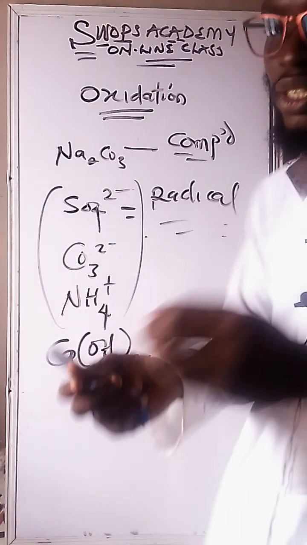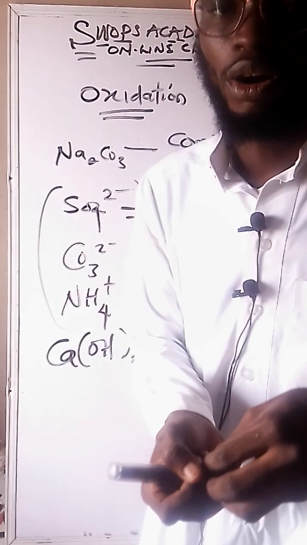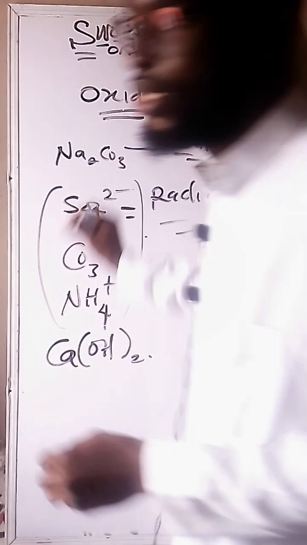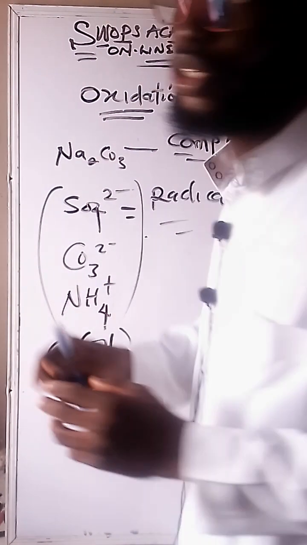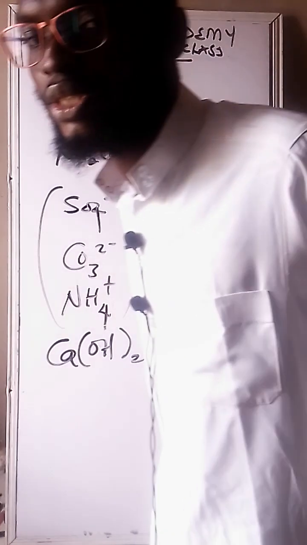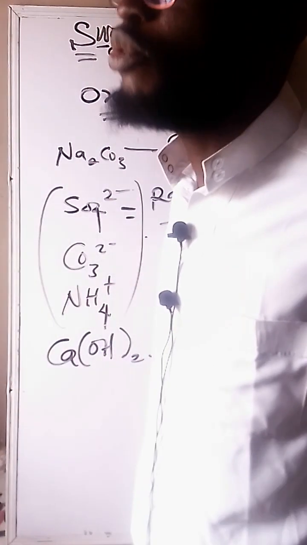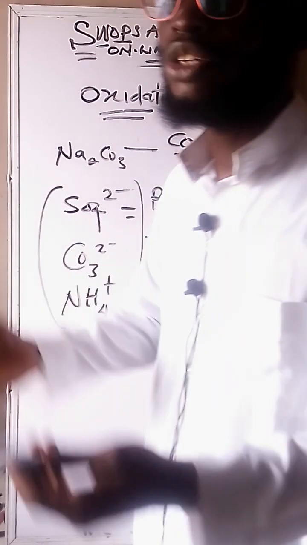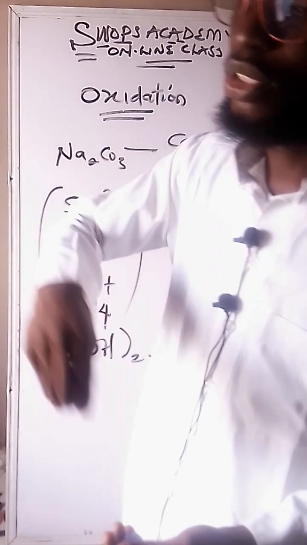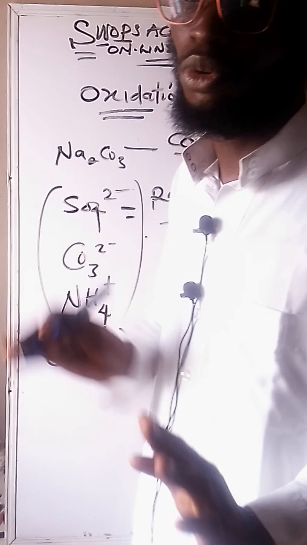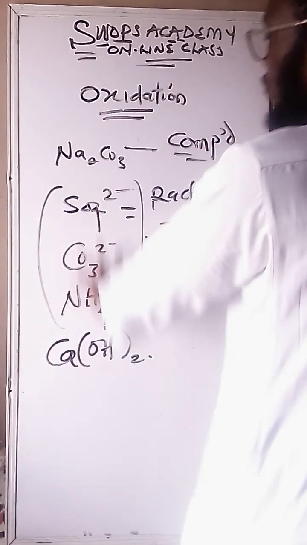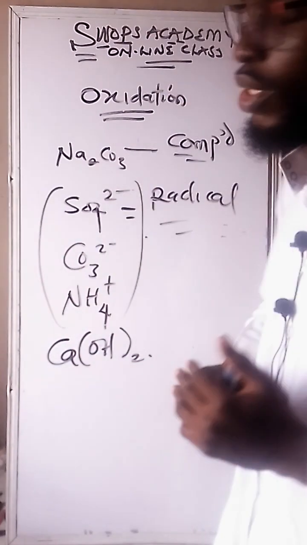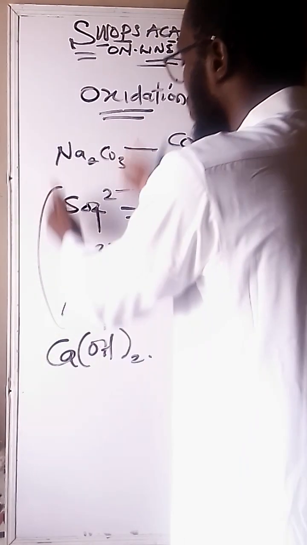So the art of finding the oxidation states in either a compound or a radical is what we call oxidation state. I'm defining it in terms of this particular topic. When we want to define it in terms of oxidation and reduction, that is when you add oxygen or remove hydrogen, but that's not what we are going into. So that is the first question JAMB might ask you: find the oxidation state of something, either in a compound or in a radical.